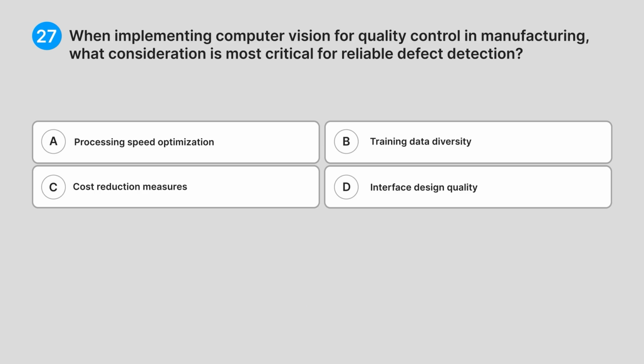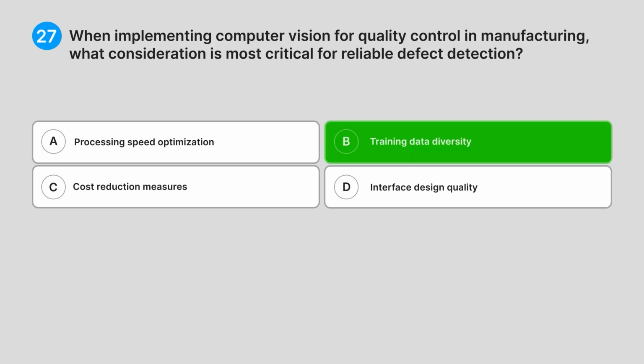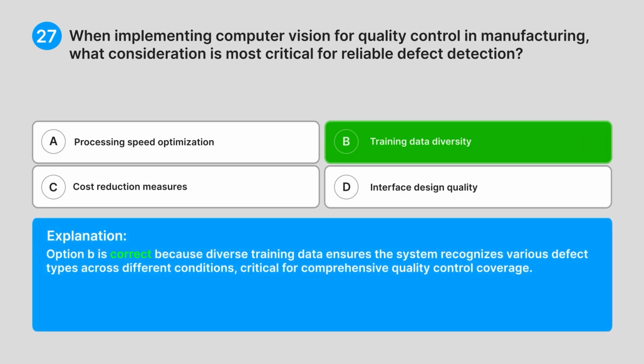Correct answer, B. Training data diversity. Explanation. Option B is correct because diverse training data ensures the system recognizes various defect types across different conditions, critical for comprehensive quality control coverage.